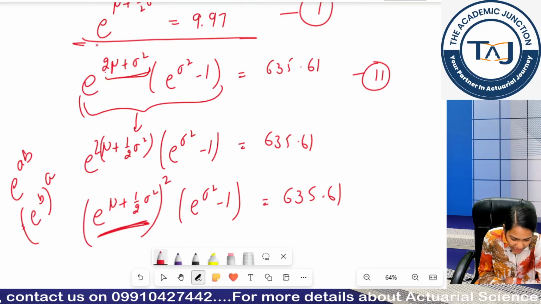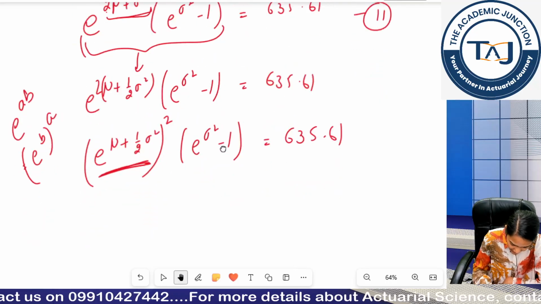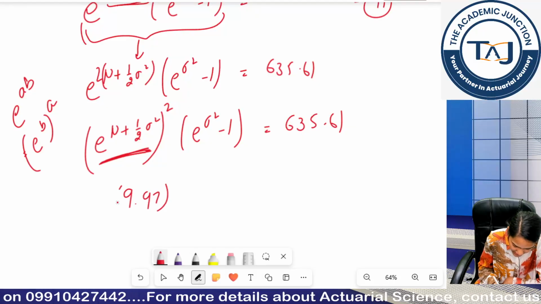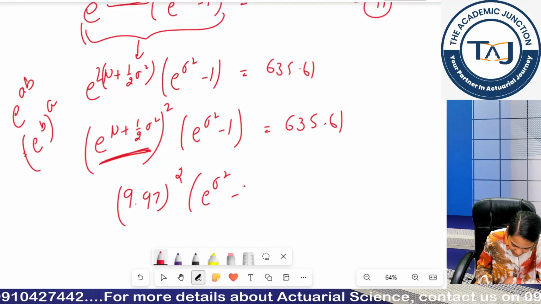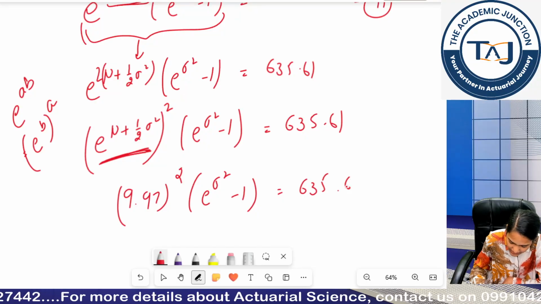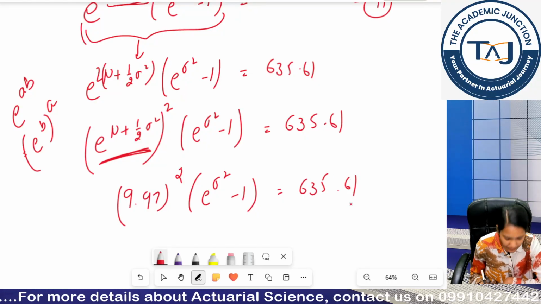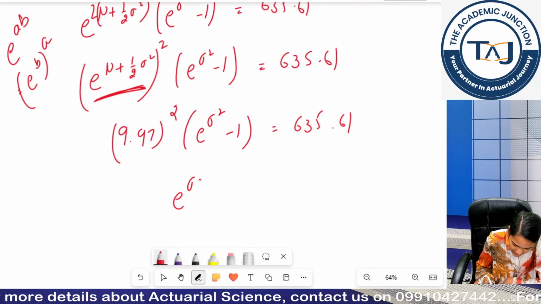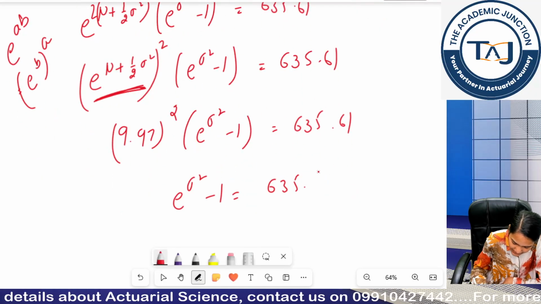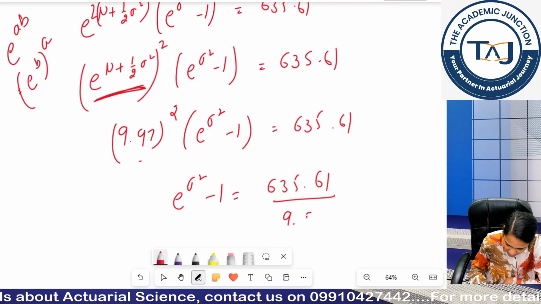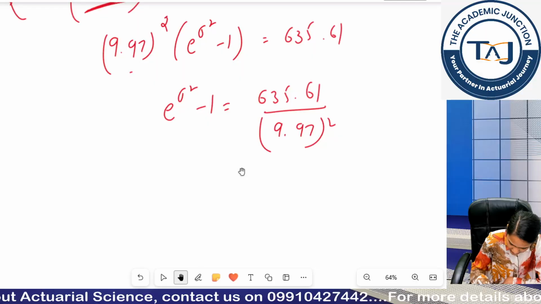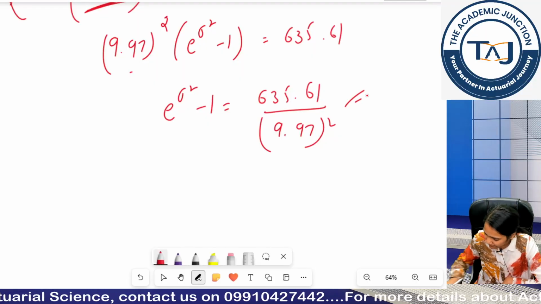Check out this first equation. This is equal to 9.97. So I can write 9.97 whole square times (e raised to sigma square minus 1) is equal to my 635.61. Clear? So e raised to sigma square minus 1 becomes 635.61, and 9.97 squared comes in my denominator here. Okay, calculate this first.